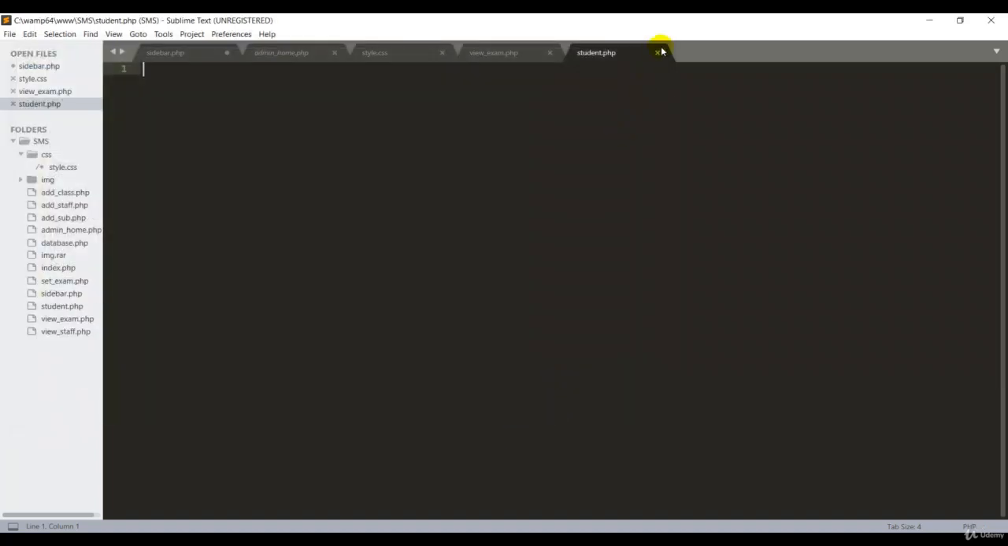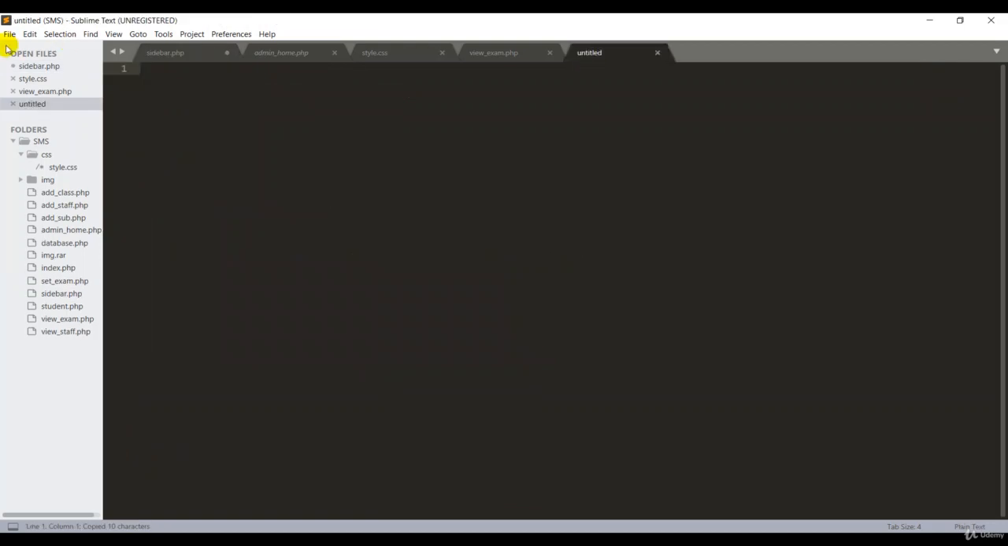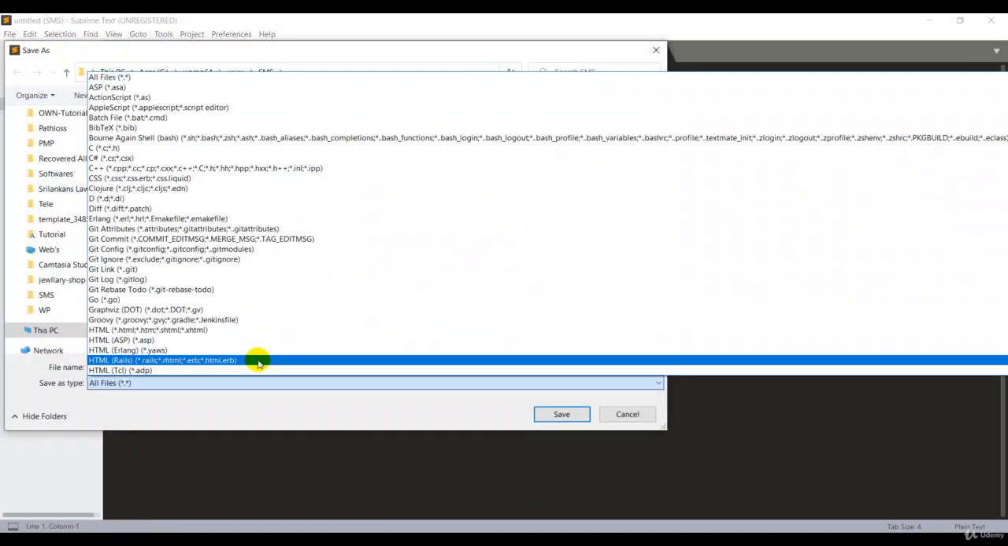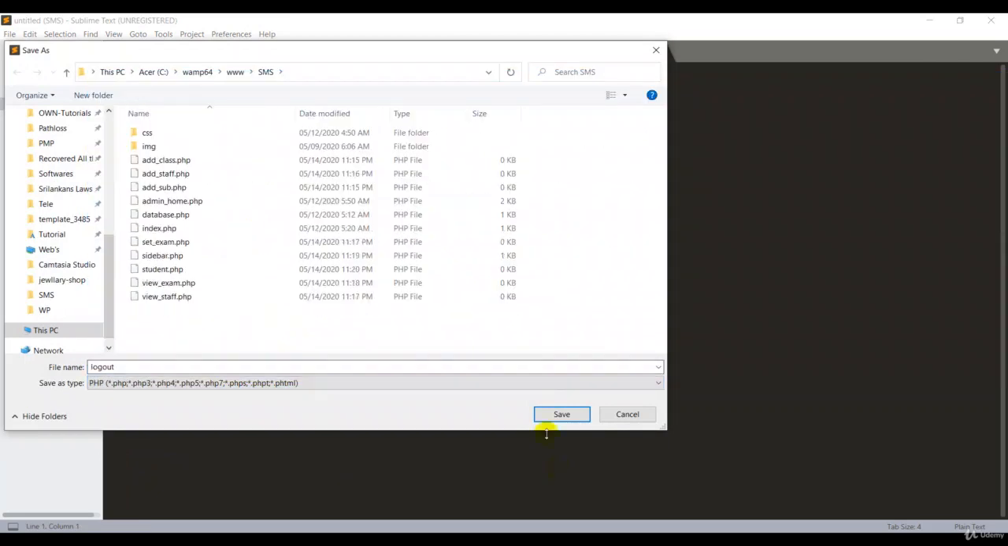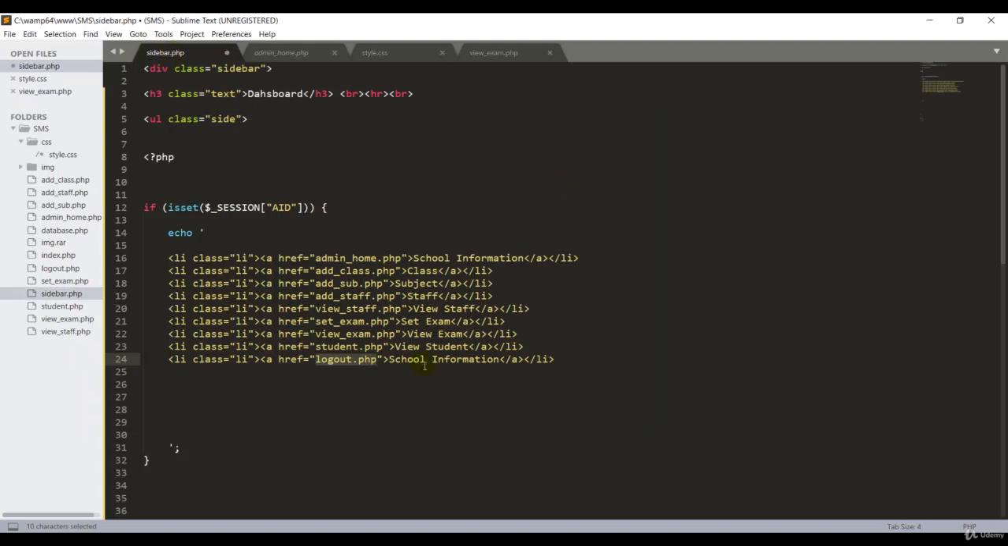Now we have to create one more, called the logout page. So I copy this one. Then double click, File, Save, then logout.php, and enter, then save. Very good, guys. But one more thing I have to change here. I want to remove this school information. I put that logout. Okay, guys, now it's done. So good job. We have to test these pages because we have to link